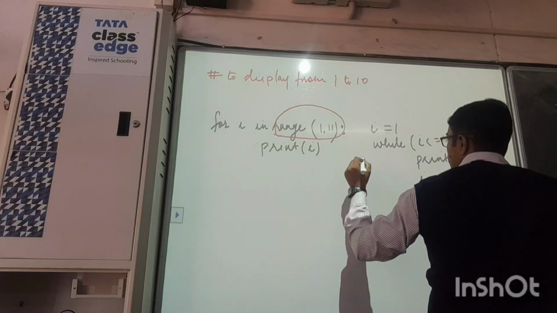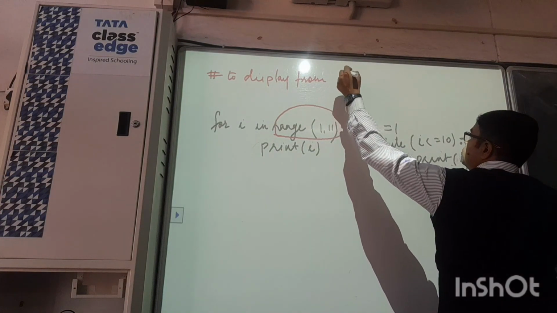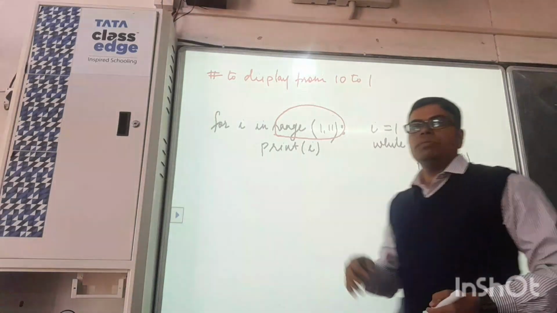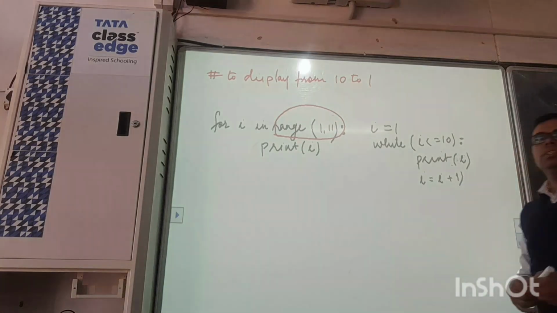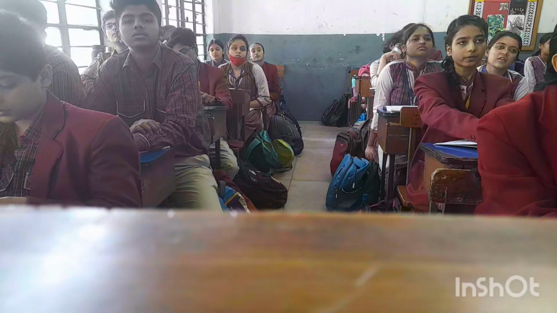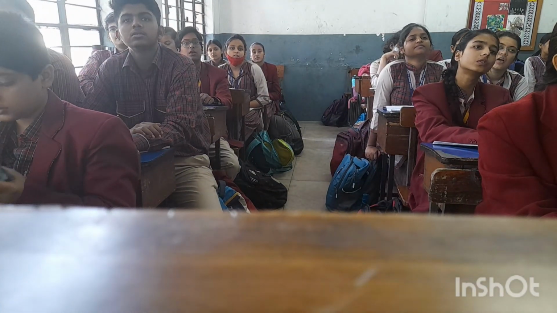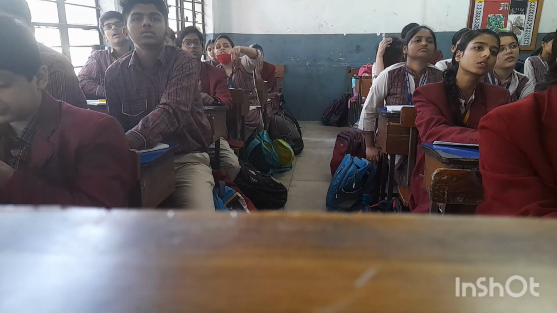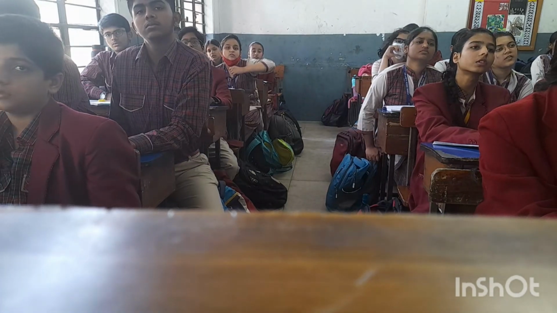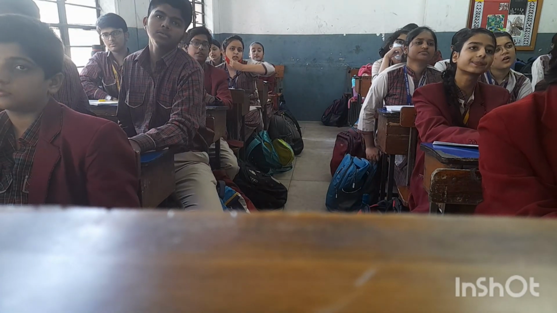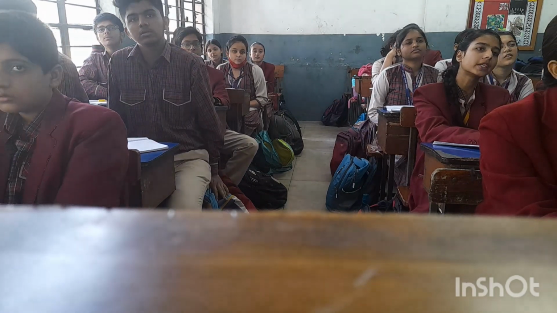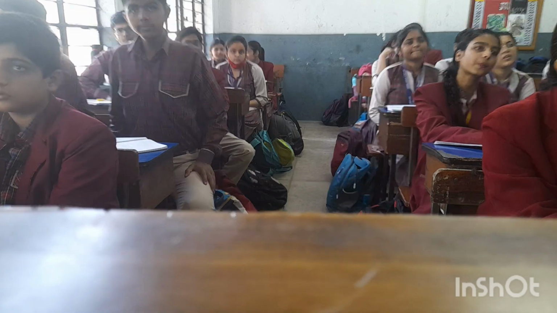If it is clear, then tell me the reverse of this. First of all, tell me using a while loop. I is equal to 10. Yes, so I is equal to 10. After that, I should be greater than 0. Can we write that? Yes, sir. Yes. Print I, and after that I minus 1.